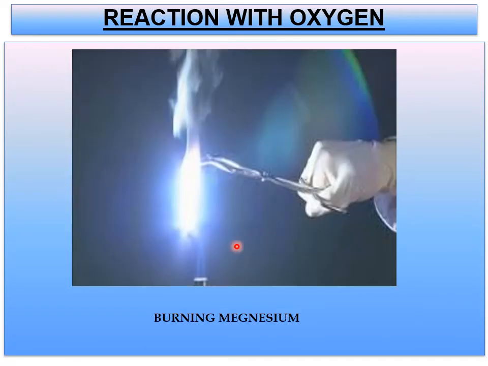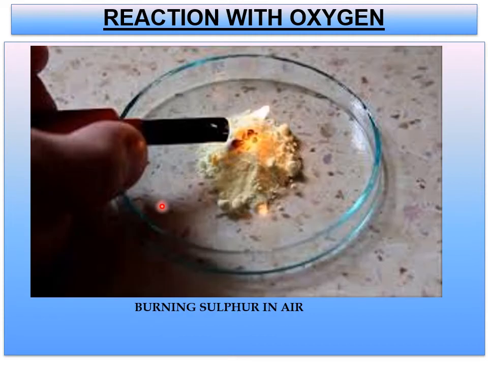I told you that magnesium burns in air or oxygen with a dazzling light to form magnesium oxide. This is a picture related to that: magnesium burning in the air with a dazzling white light. I hope you have observed this. Here, sulfur is a non-metal, I hope you know that. This is a picture related to sulfur burning in the air, where we get sulfur dioxide as a gas.